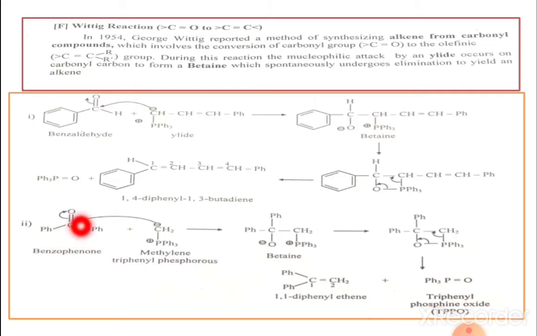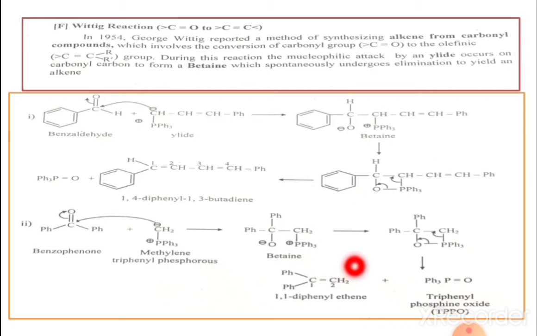Now if we take a second example, benzophenone, that means Ph C double bond O Ph. This is called benzophenone, and this benzophenone is treated with methylene triphenylphosphorane, again a phosphorus ylide. Here this ylide acts as a nucleophile, and we know that the nucleophile is the attacking species. Therefore it attacks the carbonyl carbon, and the oxygen becomes O minus. That means Ph C Ph O minus, CH2 PPh3 plus, the betaine. Then this betaine easily cyclizes and we get the cyclic intermediate.